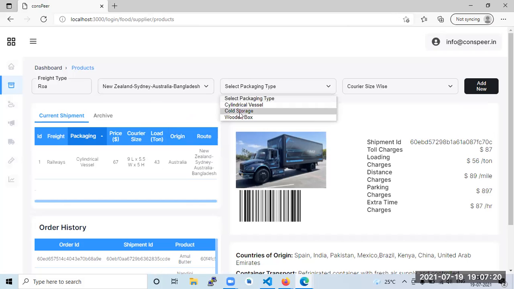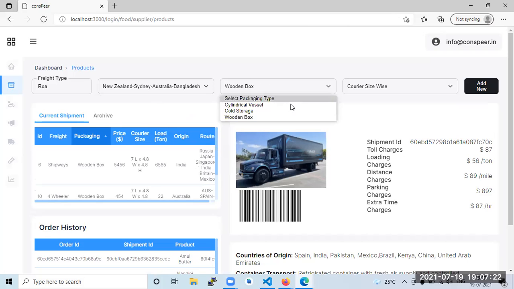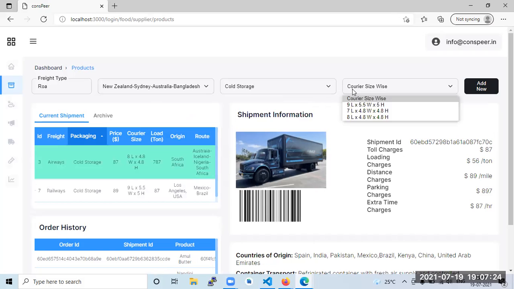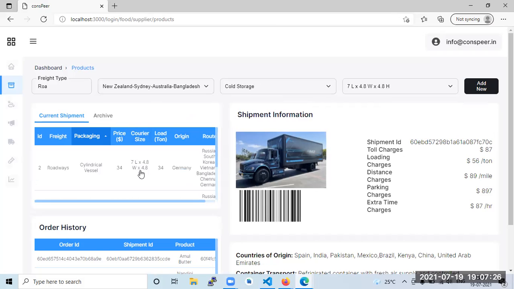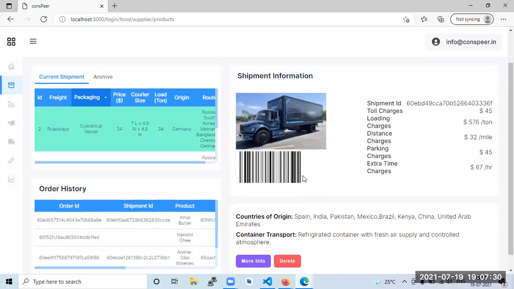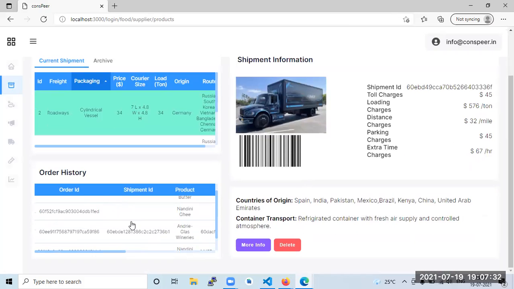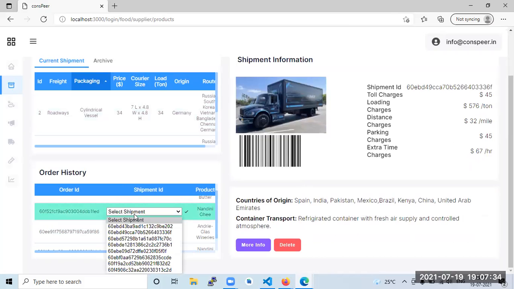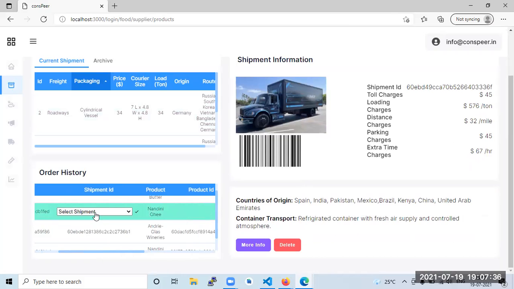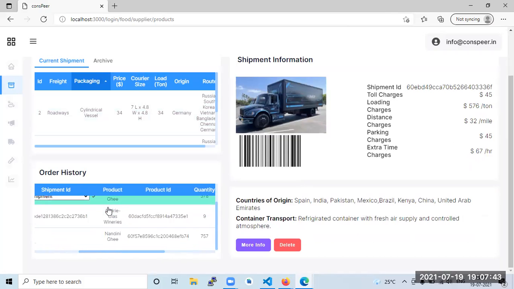Packaging type, if I go, a wooden box, cold storage. Courier size is like 7 by 8. So all are filtered, and based on that we are getting these truck IDs and everything. And this is a route. Now I have got some order. So let's see, this is the order. Still it is not given a shipment ID, it is in processing. This was the initial database, so the product ID was not there at that time.